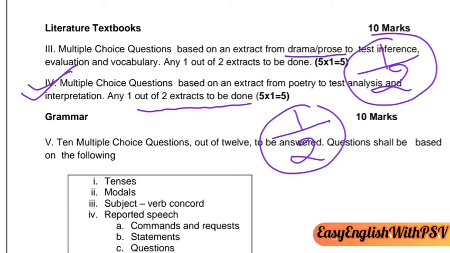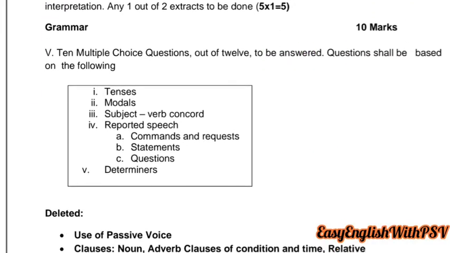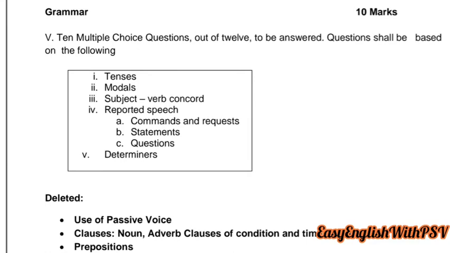Now let's see the grammar section. Till now we have discussed 30 marks. Now let's see question number 5. Grammar portion. Now remaining in part A, that is 10 marks.